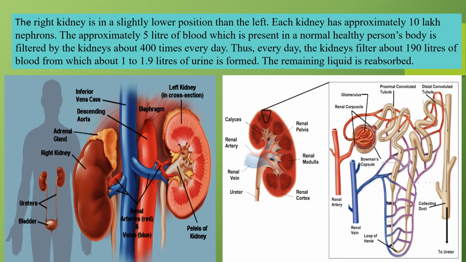The approximately 5 liters of blood present in a normal healthy person's body is filtered by the kidney about 400 times a day. Thus every day the kidney filters about 190 liters of blood, from which about 1 to 1.9 liters of urine is formed. The remaining liquid is reabsorbed.